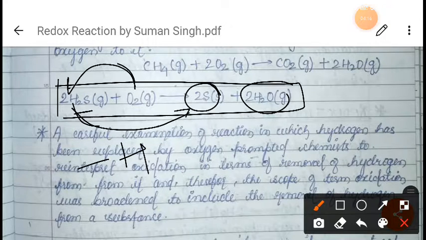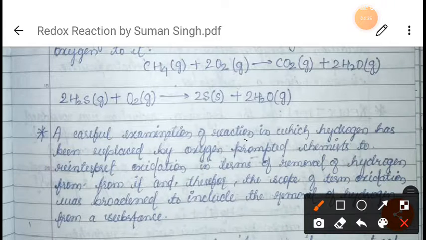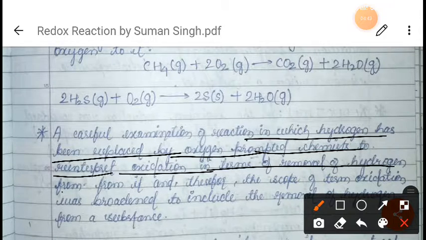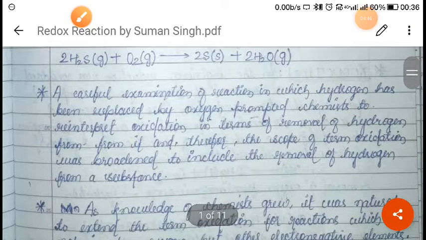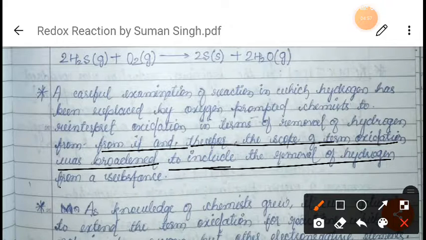And this oxygen is combining with this hydrogen. Means here two processes are taking place simultaneously: oxygen is getting attached to this hydrogen, as well as there is a removal of hydrogen, right? So if you carefully examine this reaction, in which the hydrogen has been replaced by the oxygen, it prompted chemists to reinterpret oxidation in terms of removal of hydrogen from it, and therefore the scope of the term oxidation was broadened, or expanded, to include the removal of hydrogen from a substance.